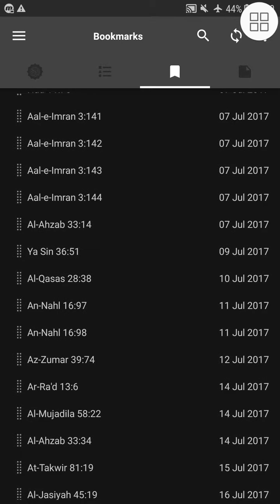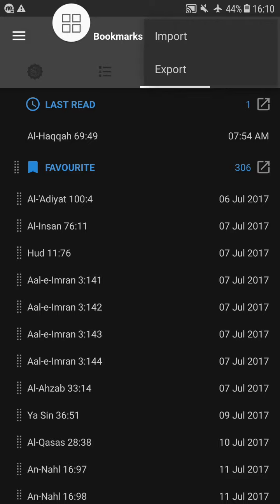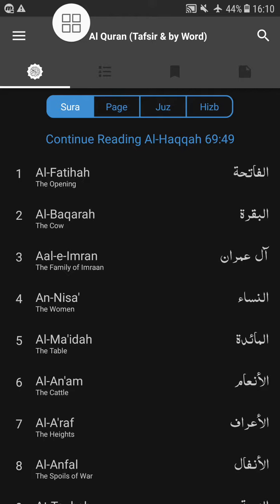The next is the index, the bookmarks. You can also export your bookmarks. For example, if you are changing your handset, you can tap here, you can export, and on the different handset you can import the file. So that's pretty amazing. You can also share the app with your friends and family. So it's an amazing app. The best part is the daily notification, twice or thrice a day, which really encourages you and motivates you.